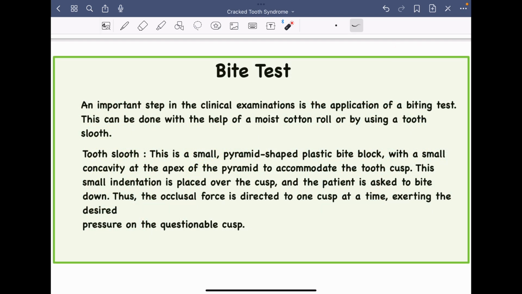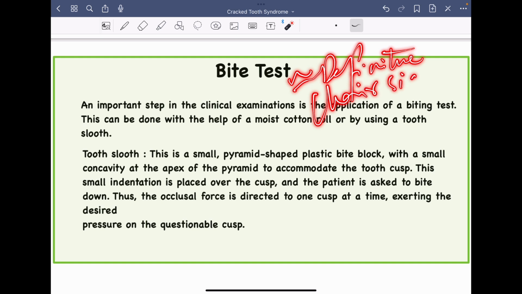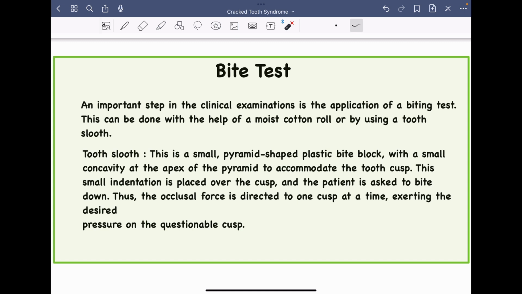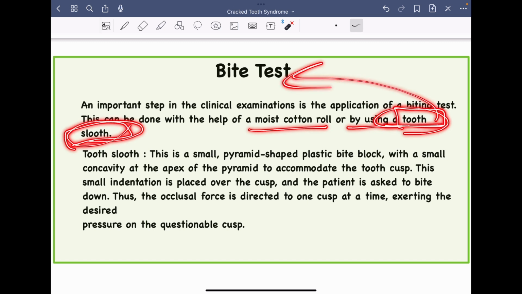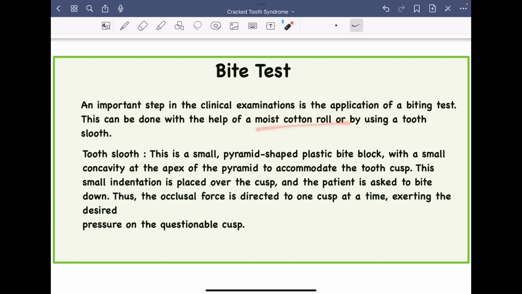Our next test is the bite test. It is a very important step in clinical examination. Why? Because this is almost a definitive and chairside test to diagnose cracked tooth syndrome. It is done with the help of a moist cotton roll or by using a tooth slot. The tooth slot is a device used for conducting our bite test. A moist cotton roll is rarely used, so you need to know about the tooth slot.